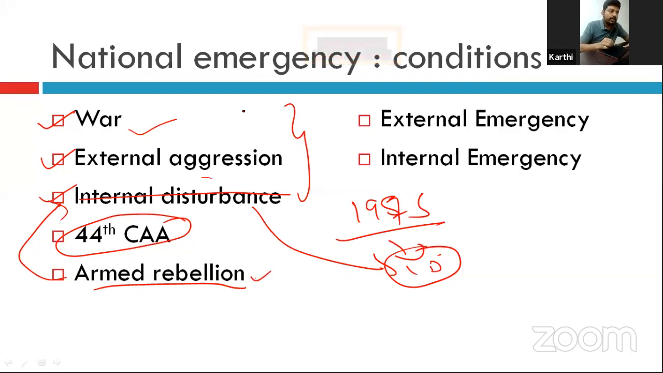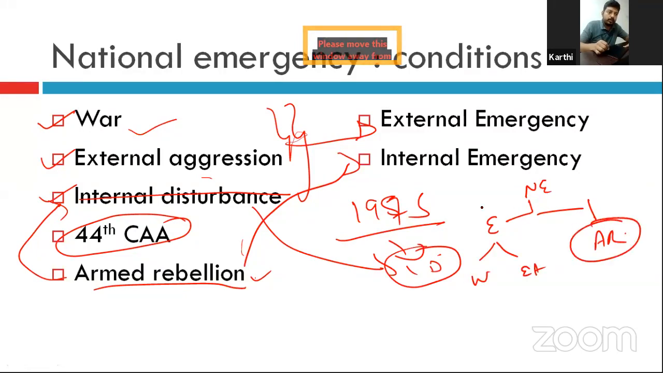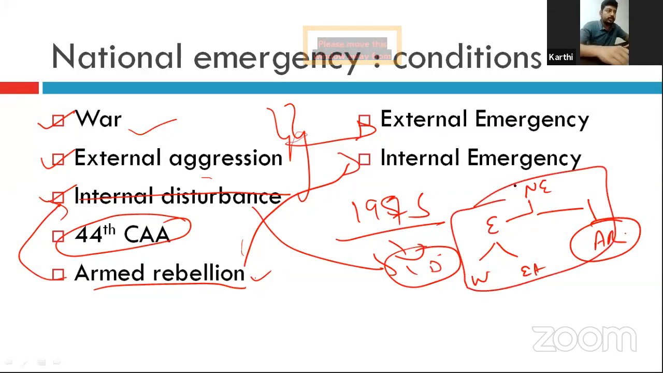War and external aggression are classified as external emergency. Armed rebellion is classified as internal emergency. So it is very clear that national emergency can be classified into 2: external emergency and internal emergency. External emergency criteria: war or external aggression. Internal emergency means armed rebellion. So this is the ground for declaring national emergency, right?